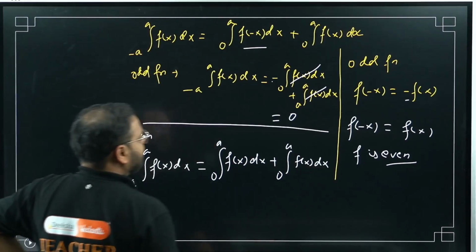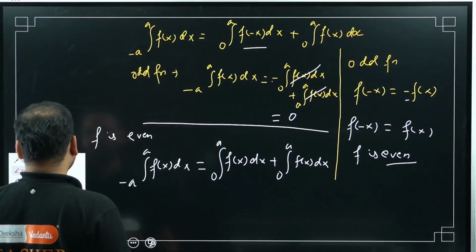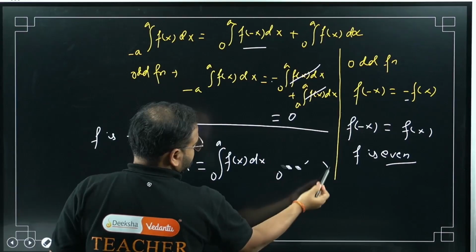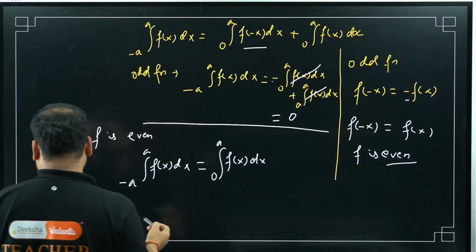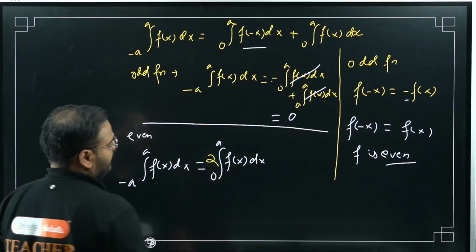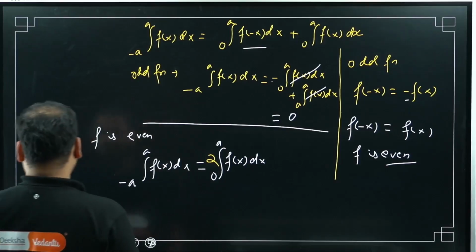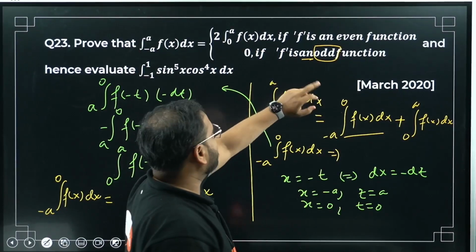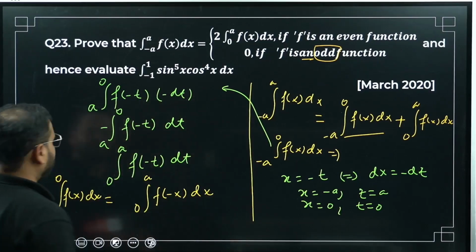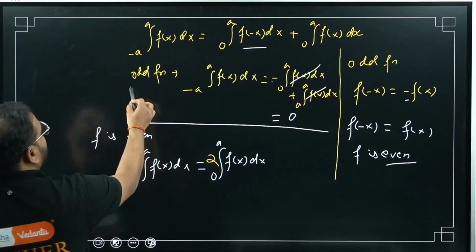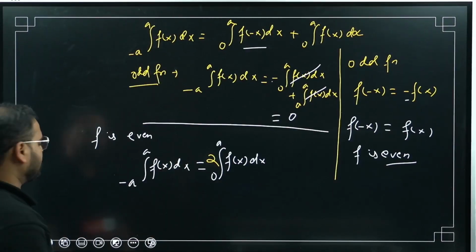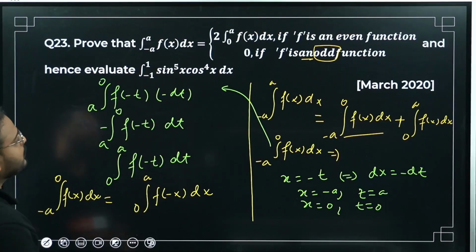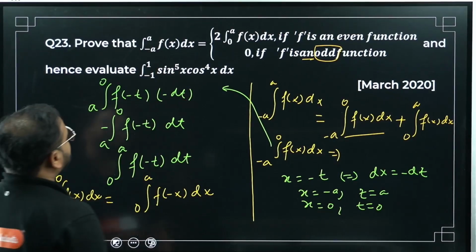So what can I write? Simply I can just erase this part and write 2 over here. Correct? 2 over here. So please check. For even function, when f is even, I have 2 times 0 to a f of x dx. For odd function, I have 0. Have a look. For even, I have 2 times f of x dx. Great. I hope this is visible to you. Clear, right?